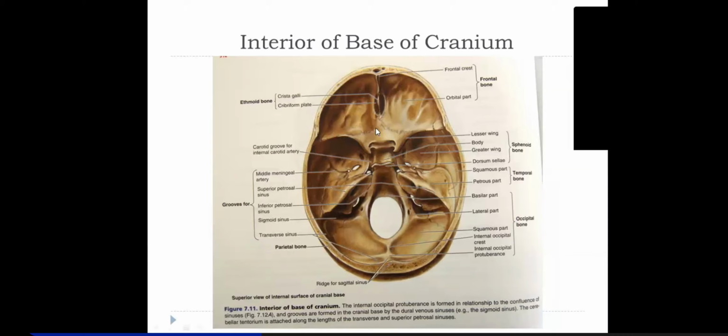One unpaired bone is this ethmoid also. You see that this is the frontal bone forming the roof of the orbits, and this surface is actually forming the roof of the nose. So this surface is formed by the roof of the nose, and the bone that forms the roof of the nose is ethmoid, right? So ethmoid has a perpendicular elevated crest of bone, and that is called crista galli.